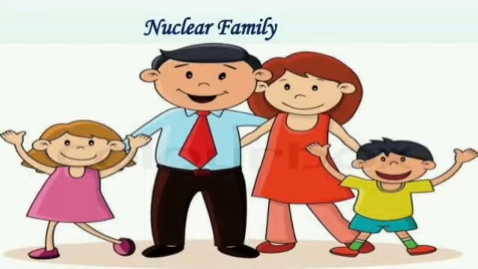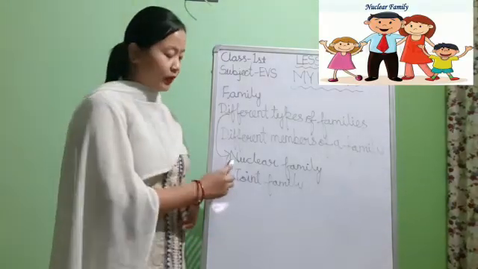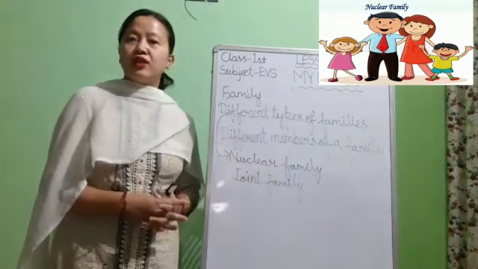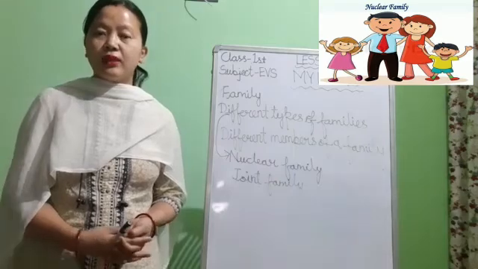Children, look at this picture. This is nuclear family, children. Spelling of nuclear: N-U-C-L-E-A-R, nuclear. F-A-M-I-L-Y, family. Nuclear family. Children, first is nuclear family. Now see children, family can be big or small. Now what is nuclear family?